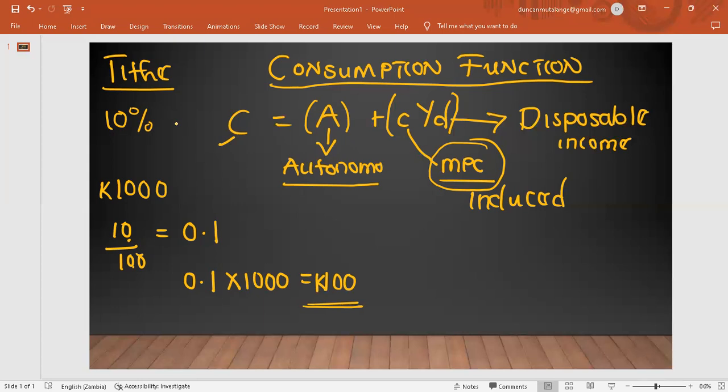Now, with that understanding, it should be easy for you to understand what this MPC is all about. The MPC is calculated the same way that we calculated tithe. So with that understanding of calculating tithe, we can now look at what the MPC shows us.